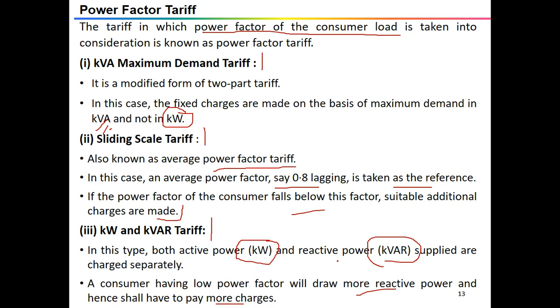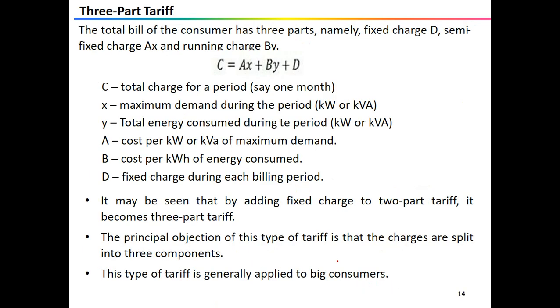And importantly, on the basis of all these, we have to decide which power factor tariff will be beneficial for a consumer, and this will be the most important part. And this is the three-part tariff. Generally, most of the time we have to use this three-part tariff.